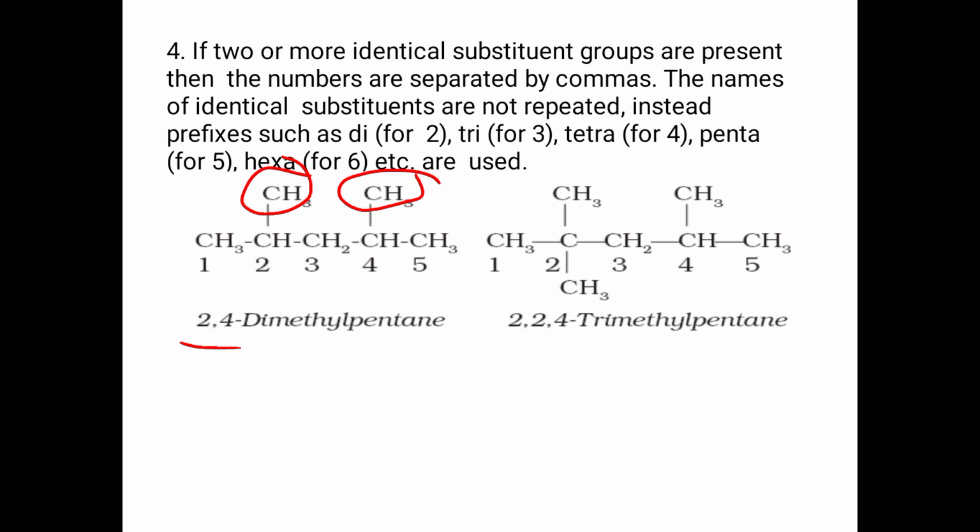If 2, that is di. If there are 3 groups, that is tri. If there are 4, tetra. If there are 5, penta. Like that it will go on.